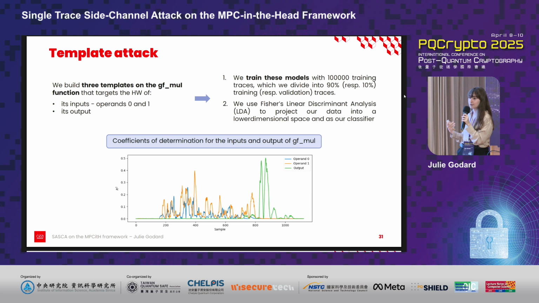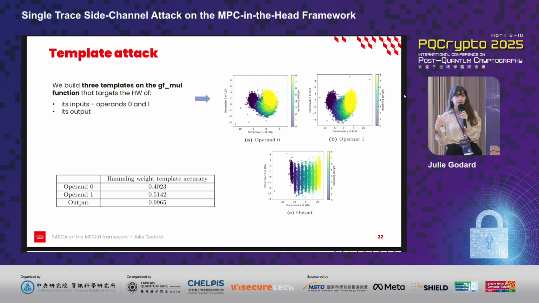And then we can use the LDA, the Fisher linear discriminant analysis, to project our data into a lower dimensional space and as our classifier. Since LDA gives us better results for both 2 and 3 dimensional spaces, we have opted for the second dimension, as this gives us a visual representation of class separability. Here we can see that for the output, the classes are easily separable, while for the 2 other operands, the distinction is more difficult.